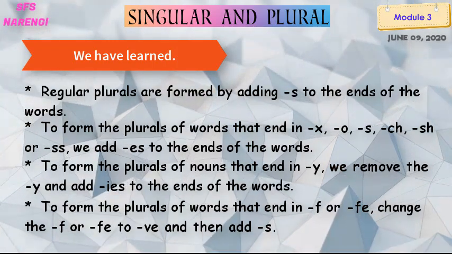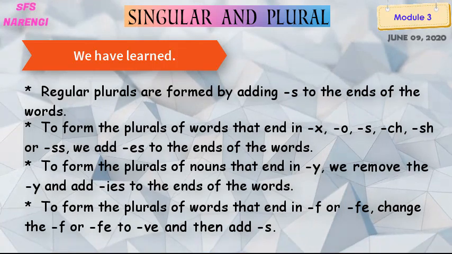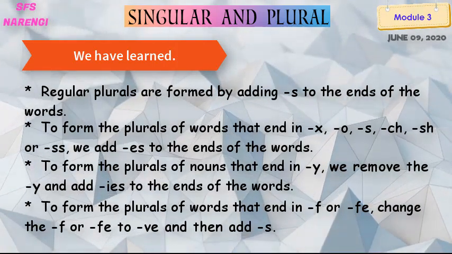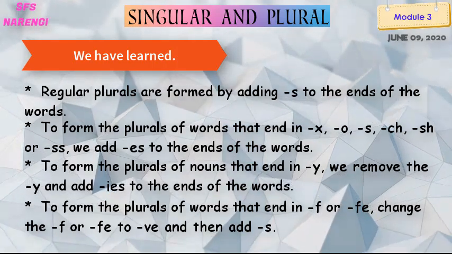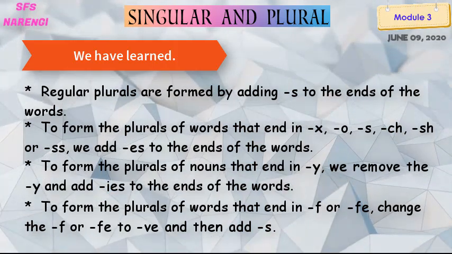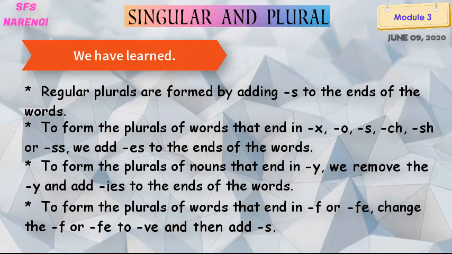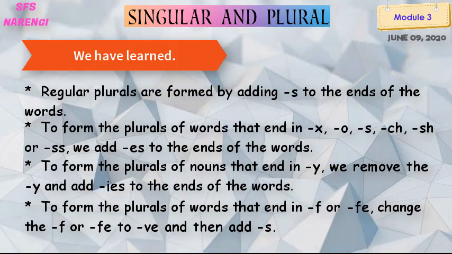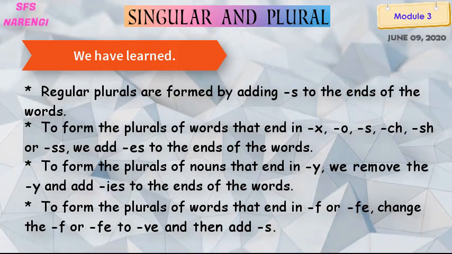Change the f or fe to ve and then add s. So these are the 4 rules that we have learned in the section singular and plural, right? I hope you all have understood it properly.